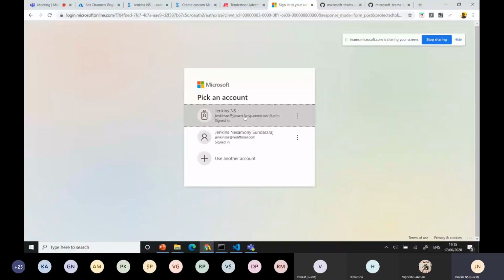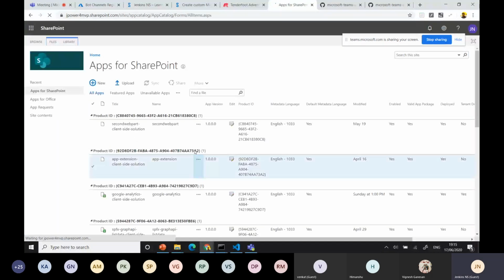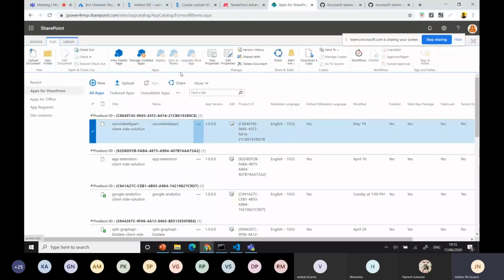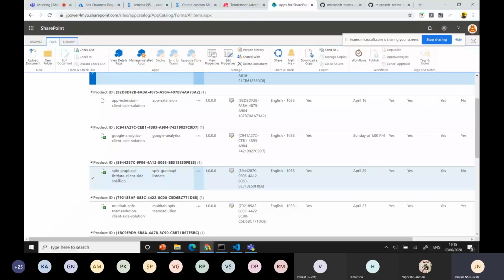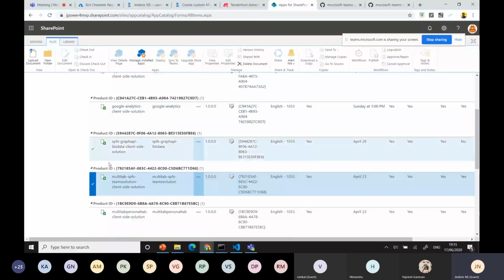Whenever you are developing an application for SharePoint using the SharePoint Framework, you can deploy it in your app catalog, right? Whenever I develop for Teams, I want it in Teams. If you go here, you can see the sync to Teams button, because it's a different solution that is not showing as an extension. These are all the extensions.